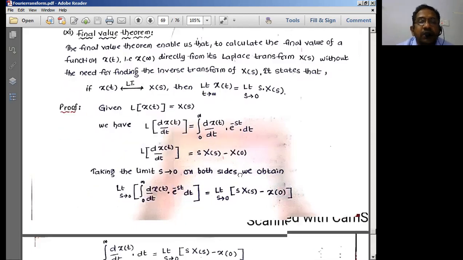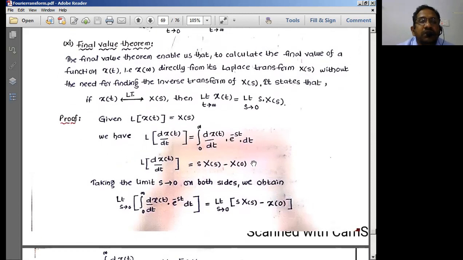Now coming to the derivative part of this, how do we derive the equation? We know the Laplace transform of x of t is equal to X of s. Now once again, we go with the differentiation of the time domain signal, the Laplace transform of the derivative. I can write it as equal to, taking this itself as a signal, d by dt of x of t as a signal, into e to the power minus st dt.